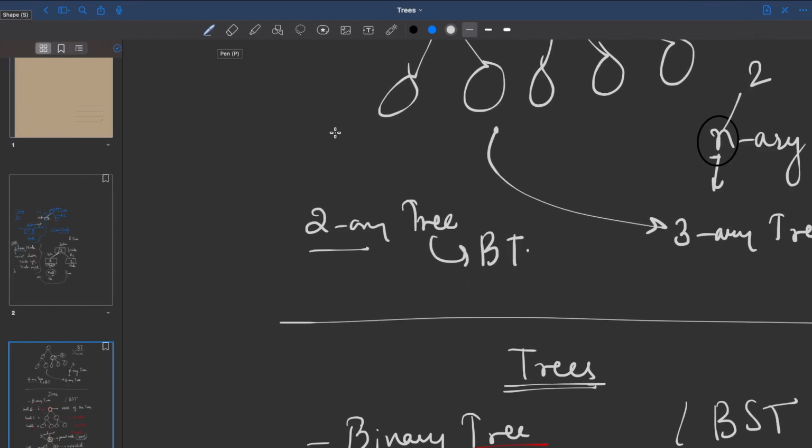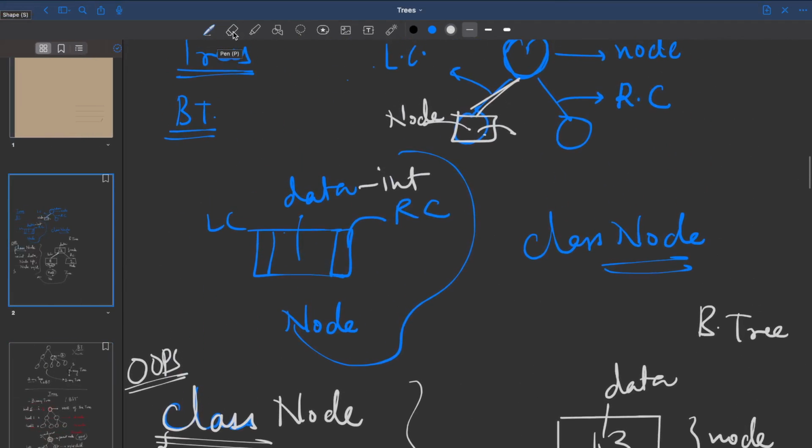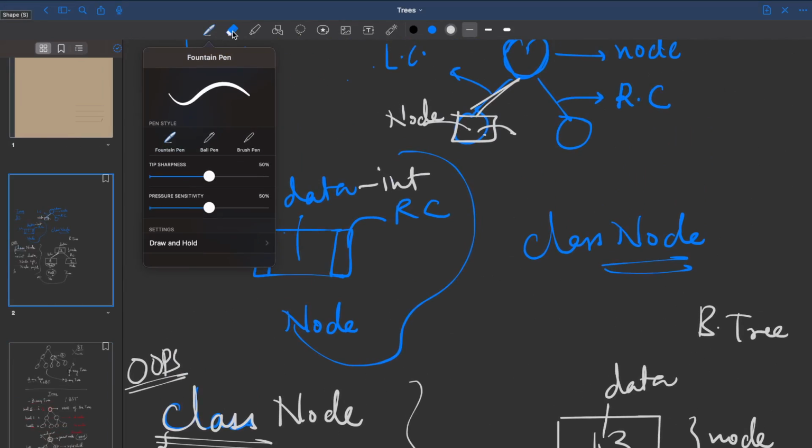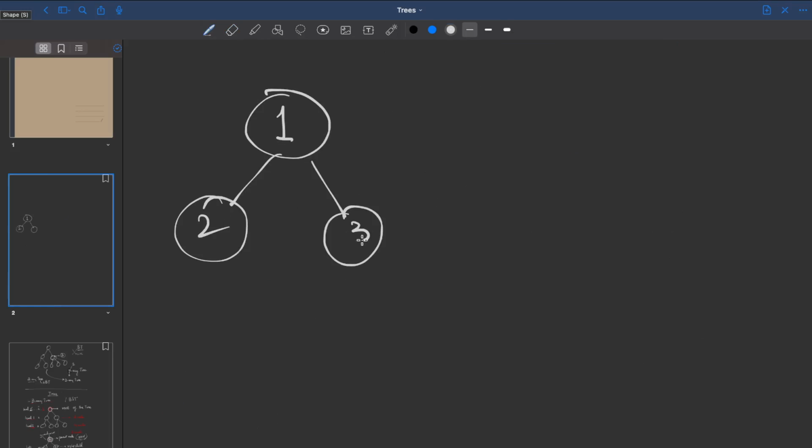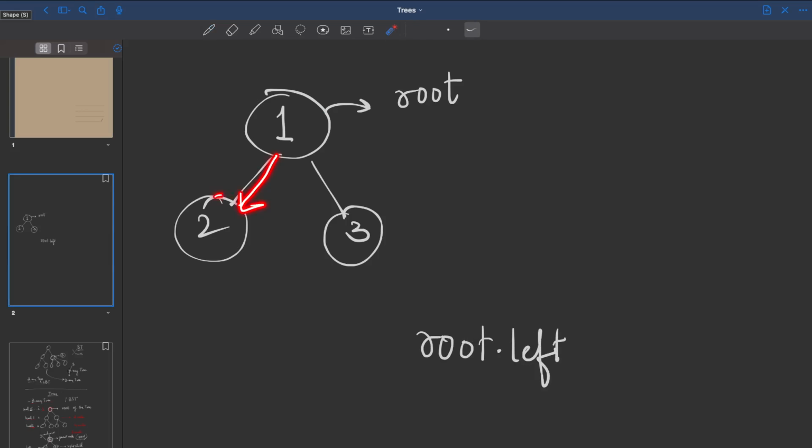Okay, let me show it to you once again on the whiteboard. Let's erase this. Okay, so see, we have constructed 1, this is 2, and this is 3. Each of these nodes, each of these circles, is basically of type node. I have named this root. When you say root dot left, you are pointing to this particular node. Now of this node you want the data.